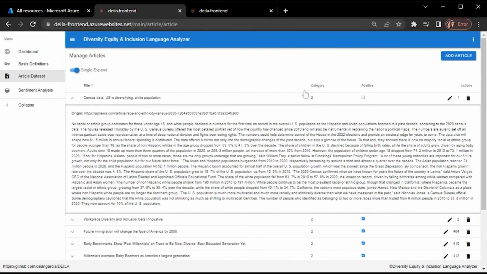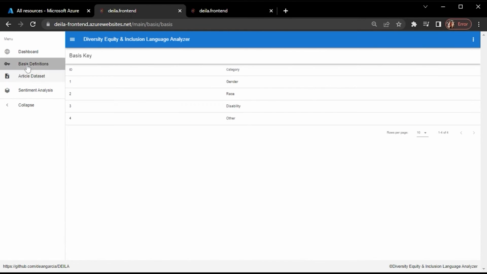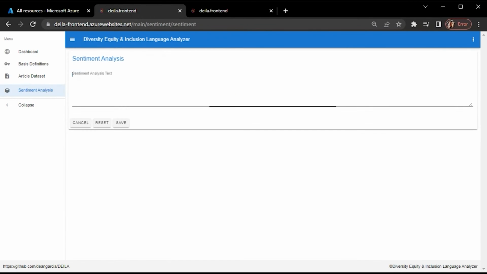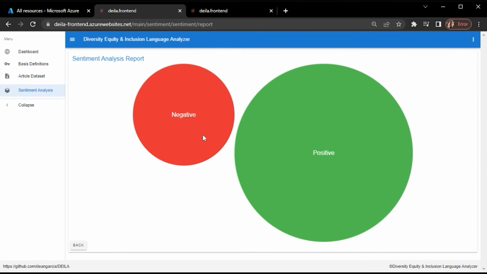We also have this category column, which aligns with the basis definitions key here, which is also being pulled from our dataset curator backend. Then we have the sentiment analysis feature, which currently is not deployed as an app service. Due to time constraints, I ran into some issues, but I do have the model running locally. On the deployed version, or this production version here that I have, there's a facade in place so that a user can see how I plan to implement it.